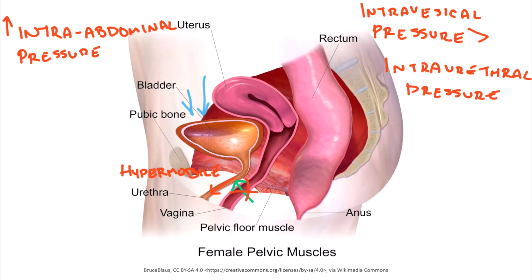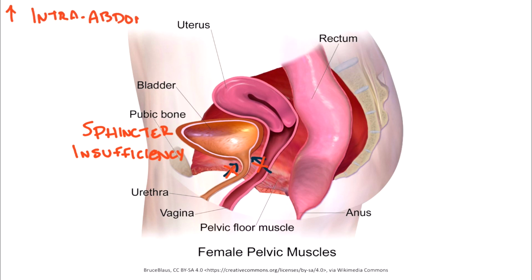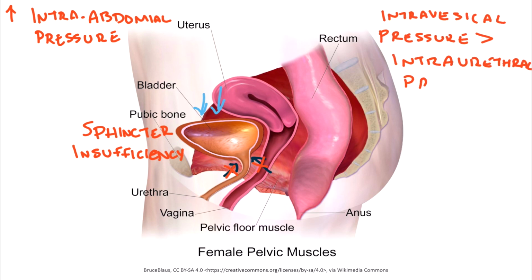The other structure that maintains intraurethral pressure is the urethral sphincter, as we mentioned before. So, another cause of stress incontinence would be insufficiency of that sphincter, and that can occur when patients have damage during pelvic surgery, like something that damages that sphincter. And as with the prior slide, when there's increased intra-abdominal pressure, that will get transmitted to the bladder, and then the intravesical pressure, or the bladder pressure, will end up becoming higher than the intraurethral pressure, and then of course urinary leakage occurs. So now let's move on to risk factors.